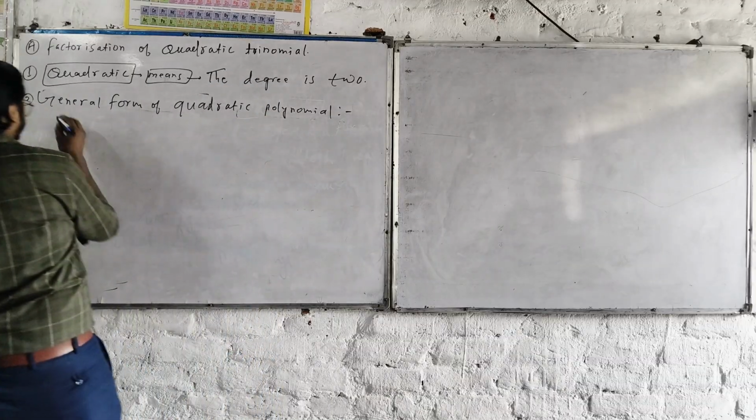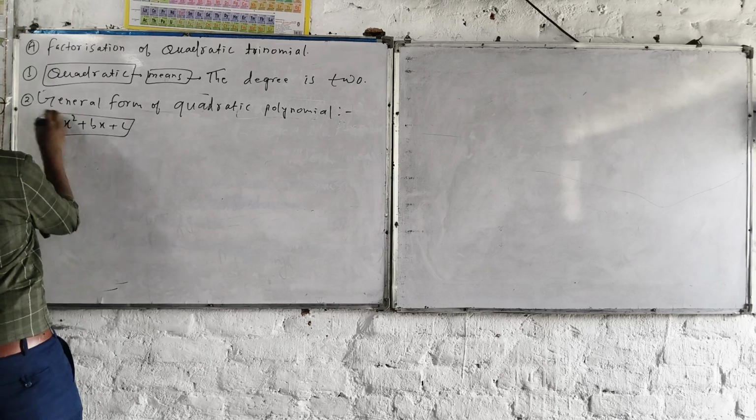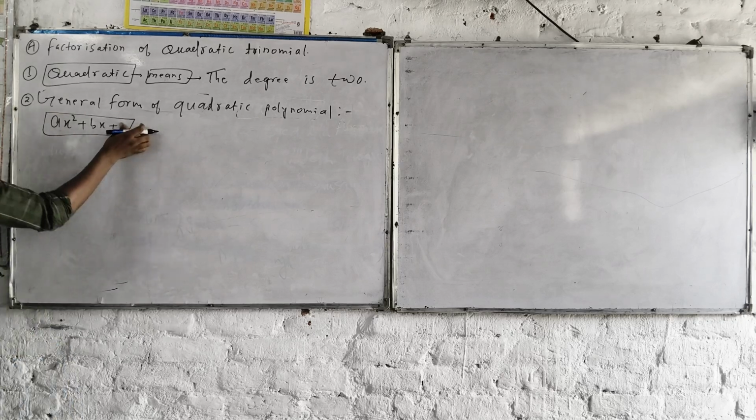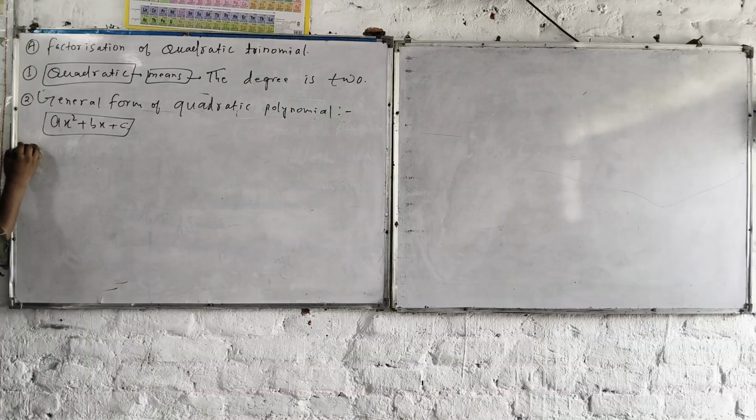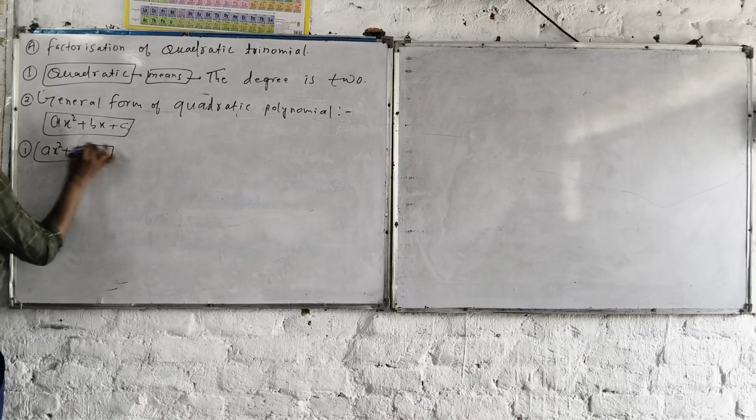Now, this time, why am I making all these sounds this way? You will say, sir, x squared plus bx plus c.